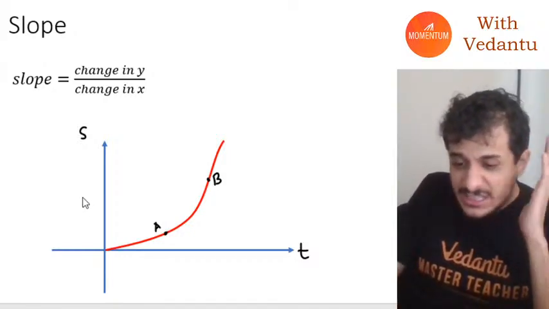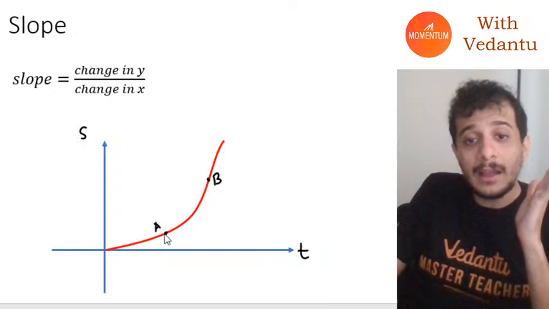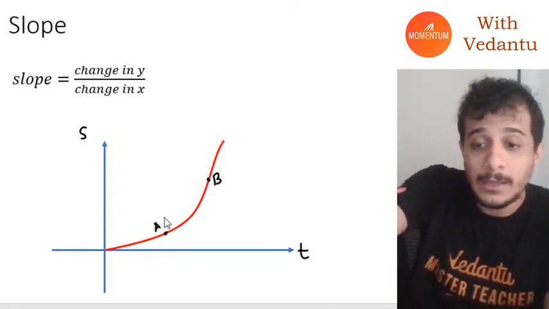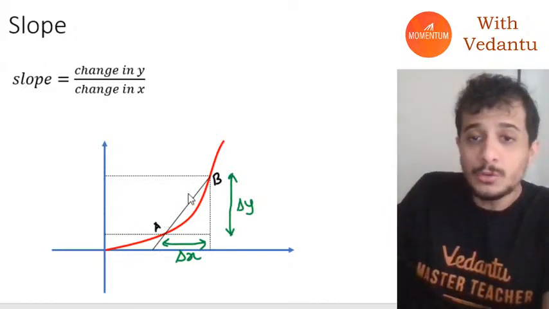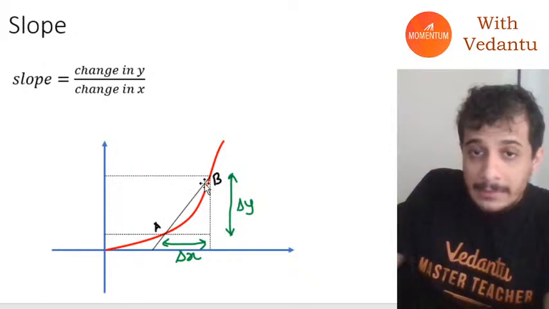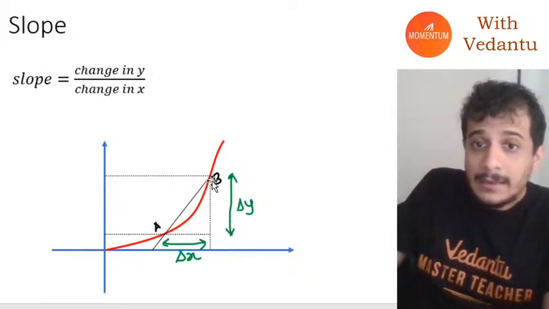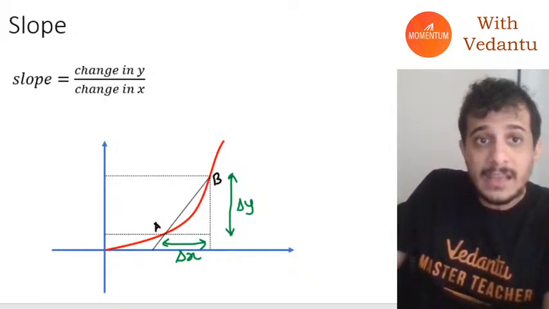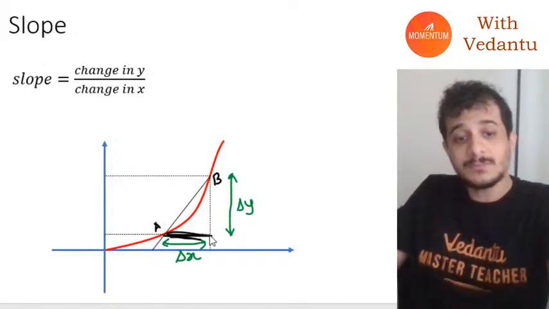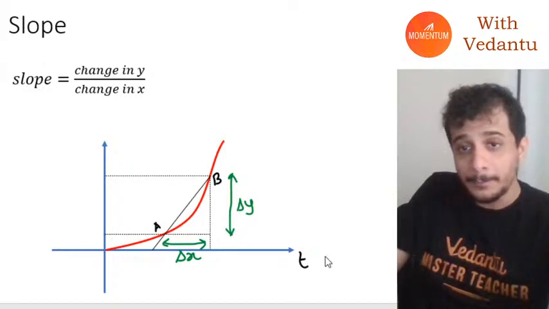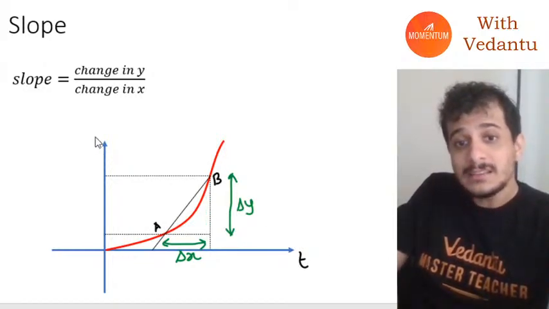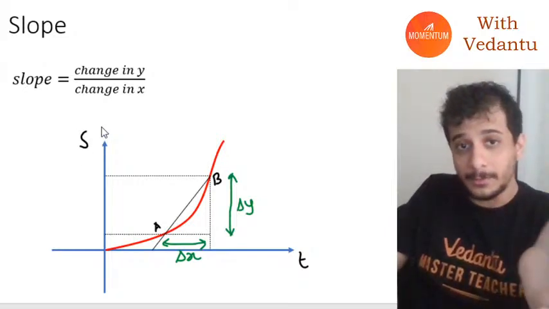So let's say, guys, I want to know the velocity between A and B. So how will I calculate velocity between A and B? First I will draw a line joining the points A and B like this. Okay, and let's say the change in the x direction is this, which in this case, by the way, will be equal to change in time. And change on the y-axis is delta y, which in this case will be displacement.